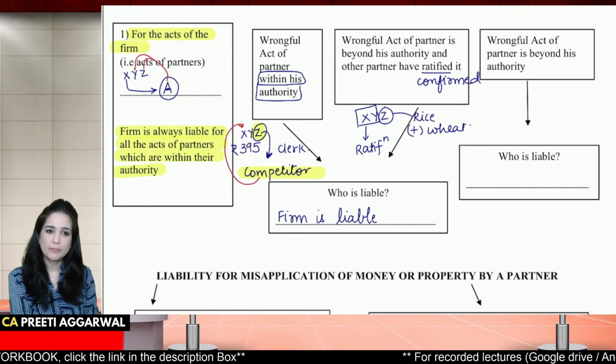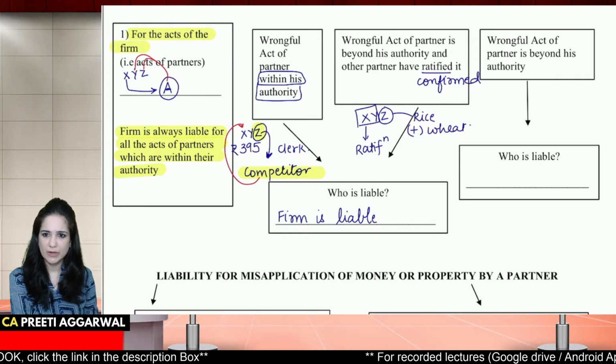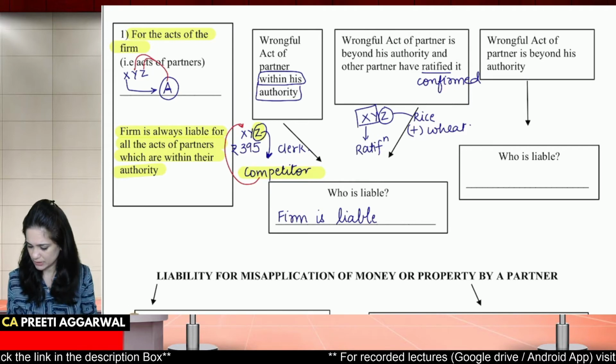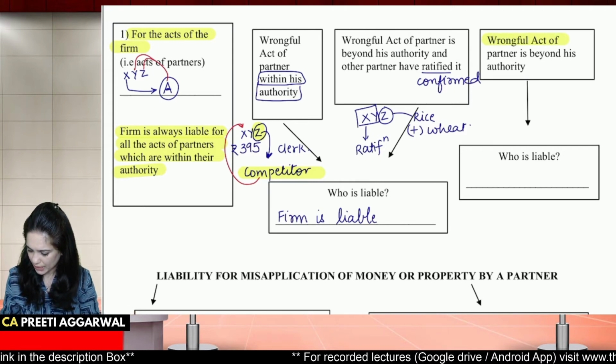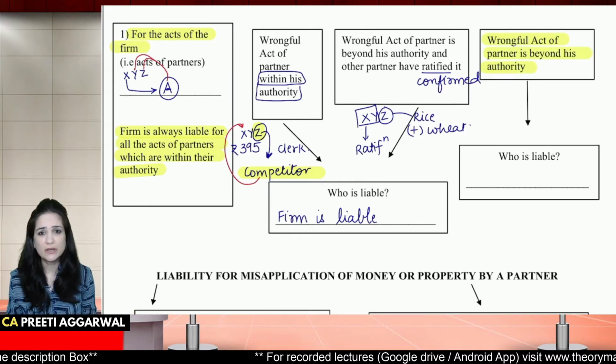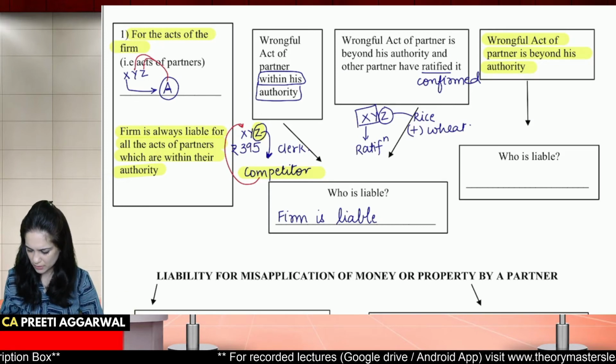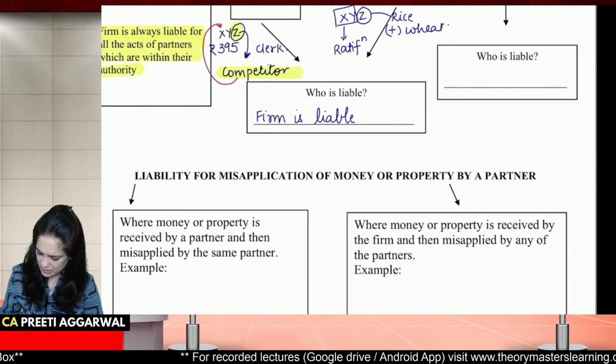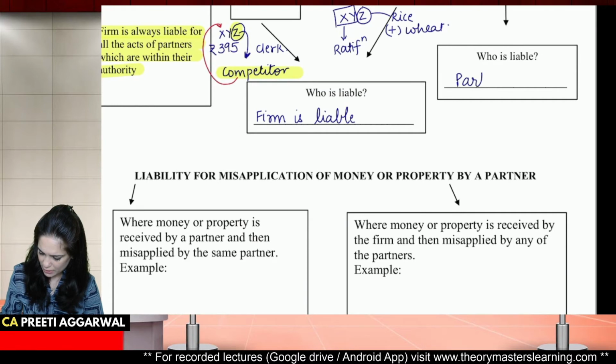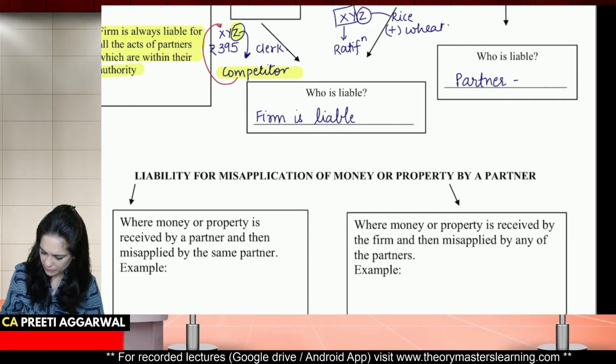But what if some wrongful act was done by the partner which is beyond his authority? Then who will be liable? In this case, the partner himself will be liable.